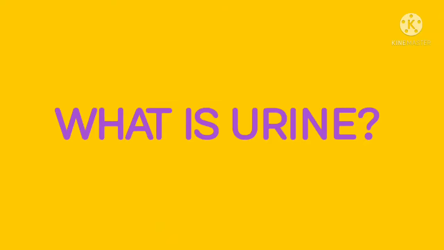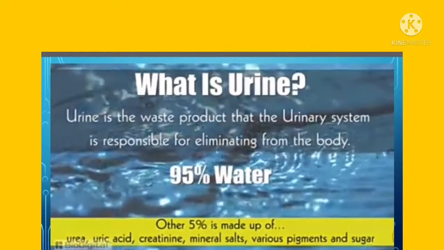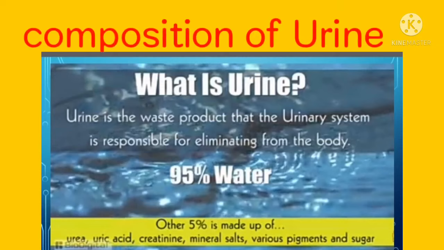So, what is urine? Urine is the waste product that the urinary system is responsible for eliminating from the body. In urine, 95% is water and the other 5% is made up of urea, uric acid, creatinine, mineral salts, various pigments and sugars. This is called the composition of urine.